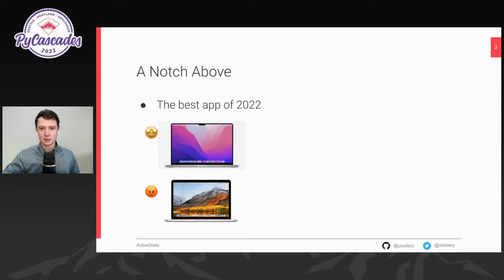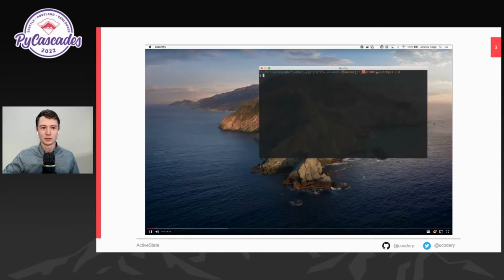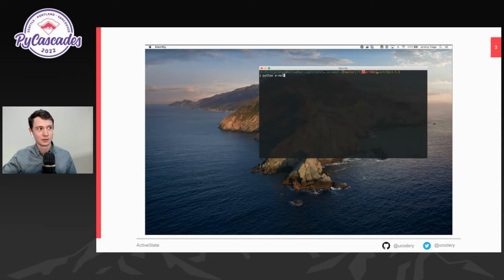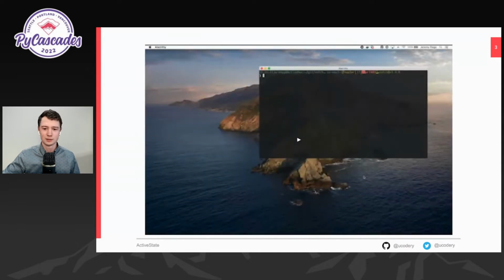So how do I get this new MacBook look without all the cost? Well, I write a Python application, a really quick one. Any of you that want a notch in your MacBook can take this file, run it with Python, and have some dead pixels at the top of your screen. So that's cool. I wrote this killer app, and it worked on my machine. All that's left to do is get it out to the masses craving notches in their screens.